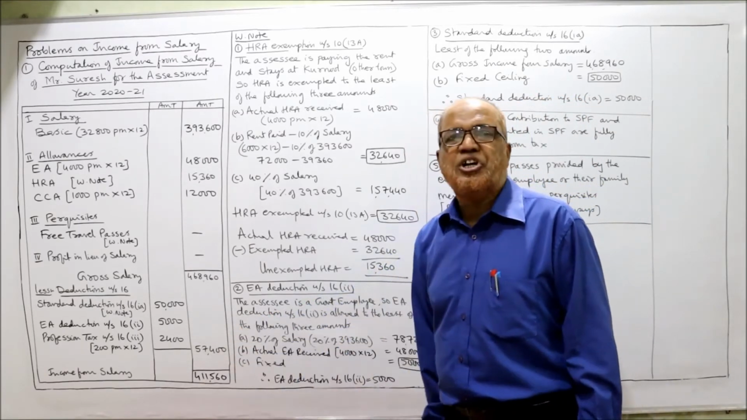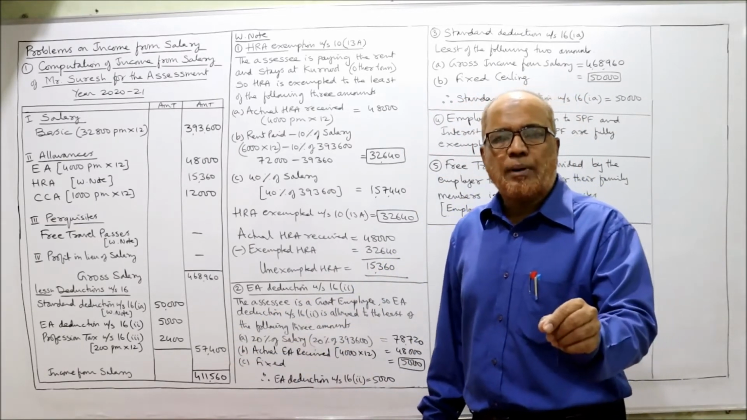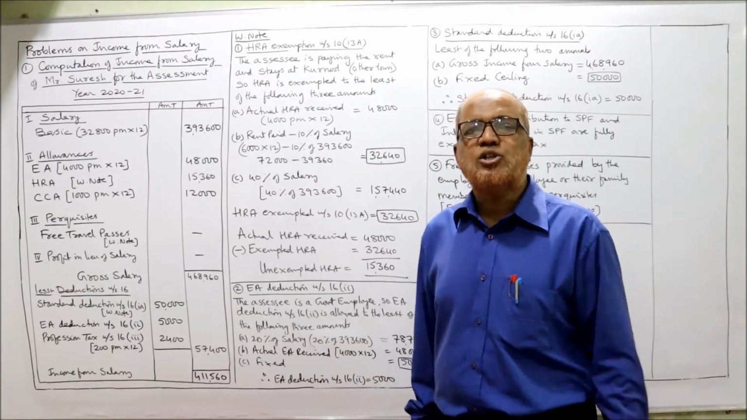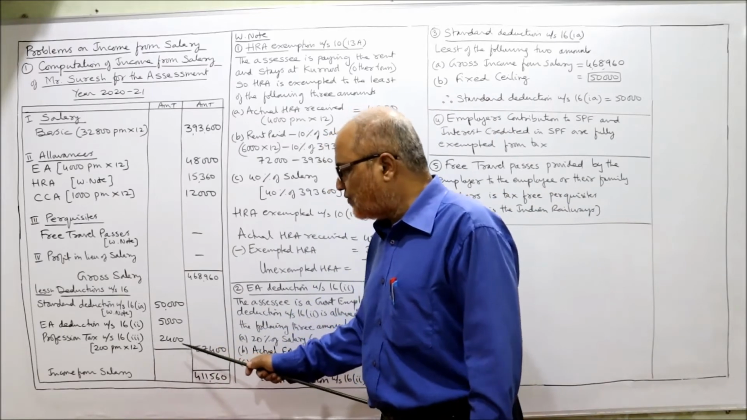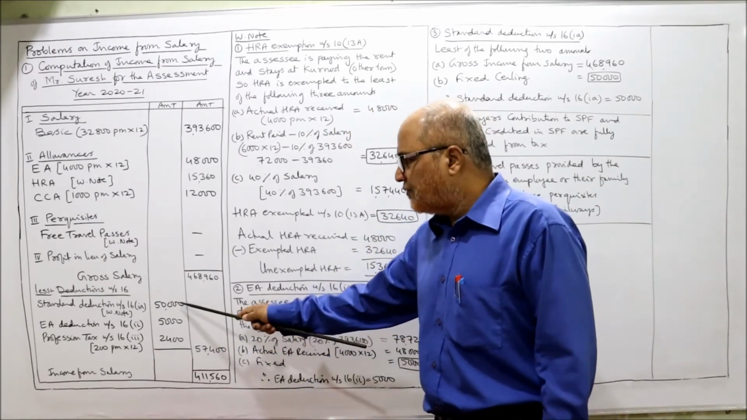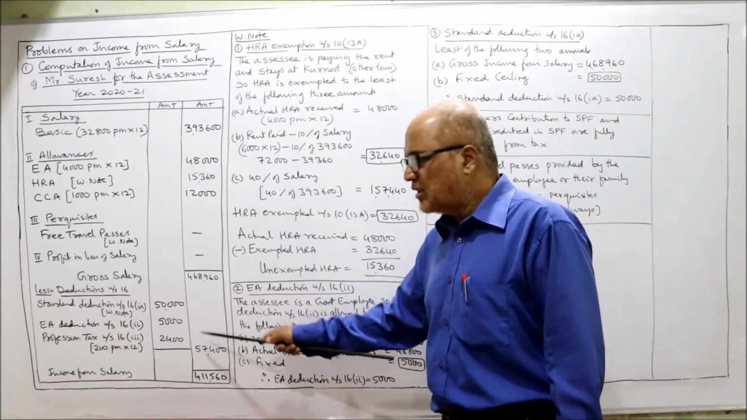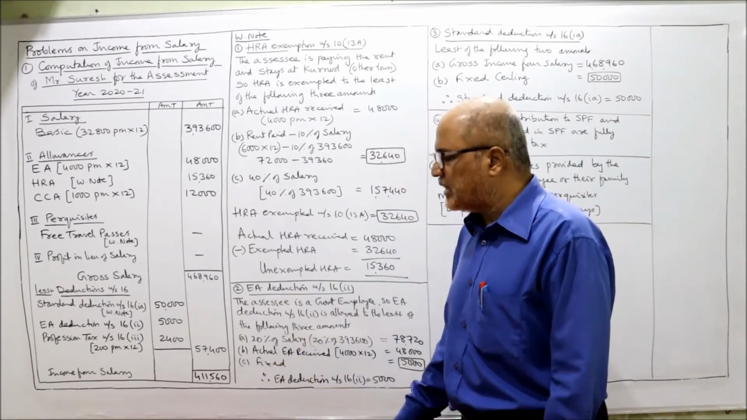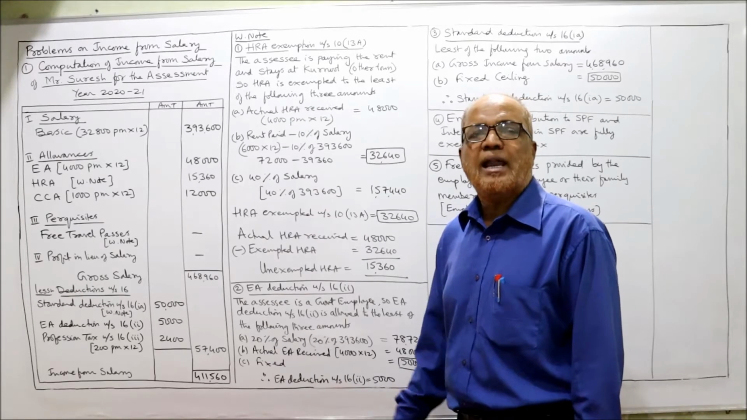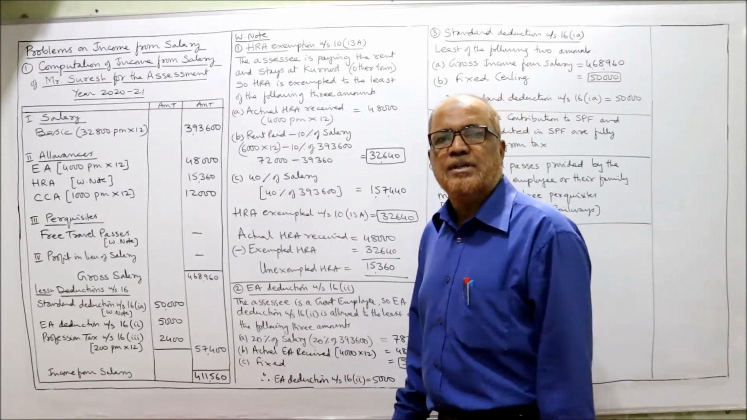Now last one, profession tax. It is given in the problem the assessee has paid profession tax 200 rupees per month. So 200 into 12, 2,400. Take the total, 57,400. The deductions are 57,400. So deduct it, 4,11,560. 4,11,560 is the income from salary.